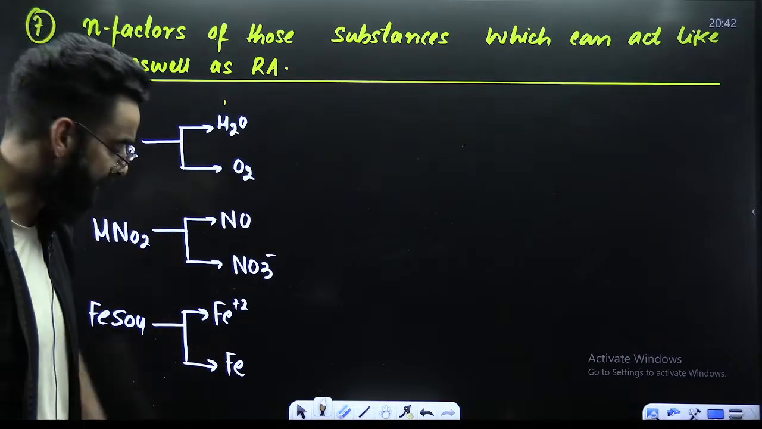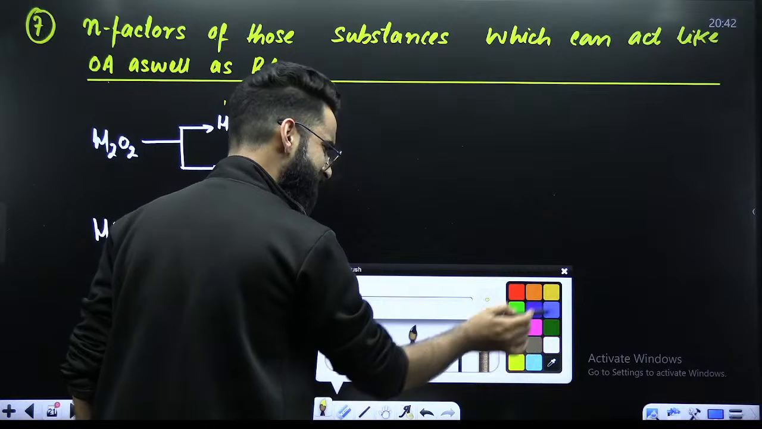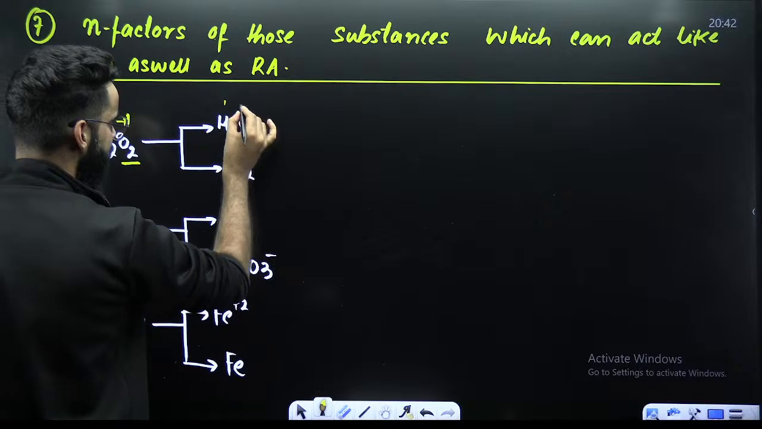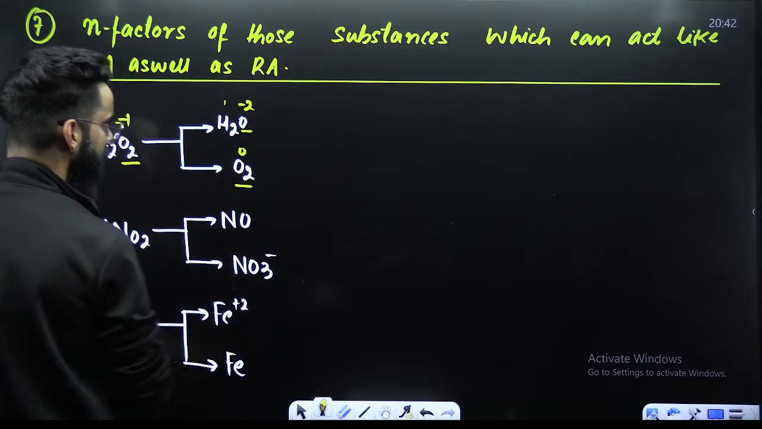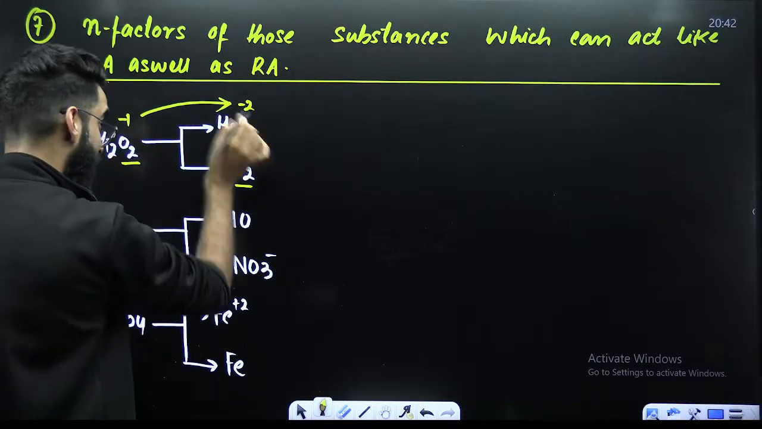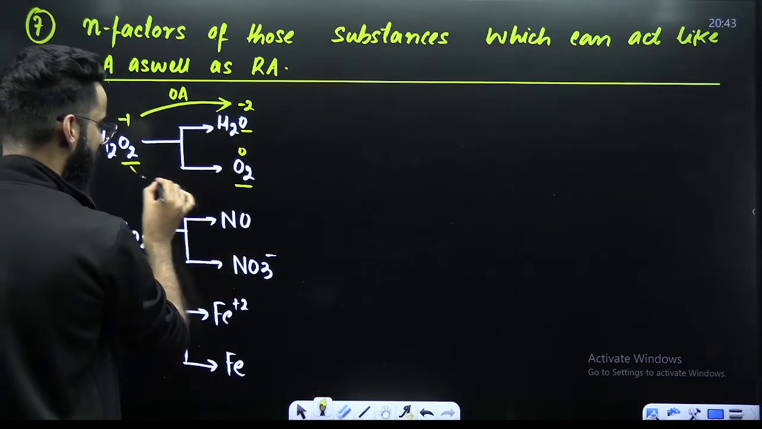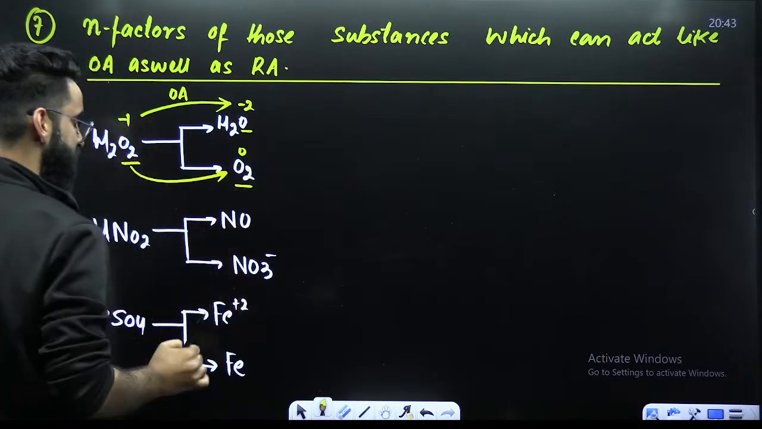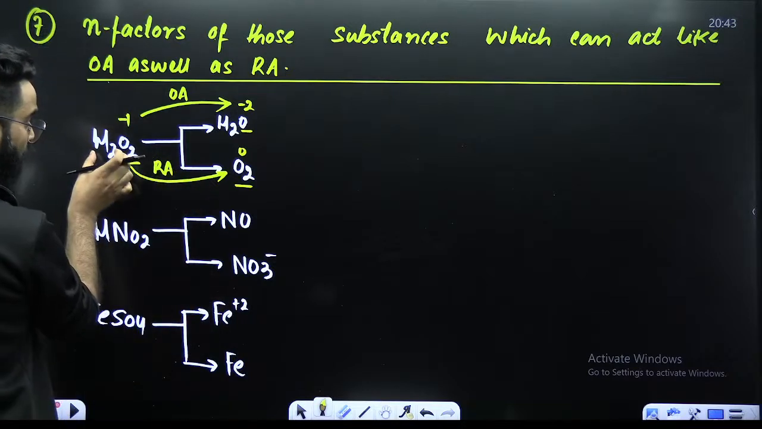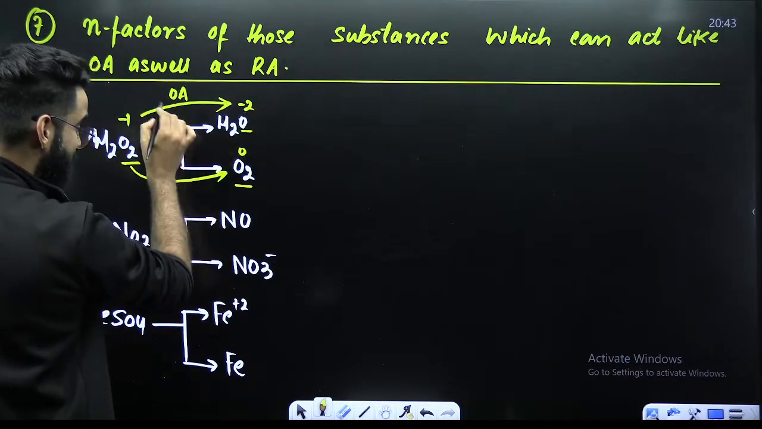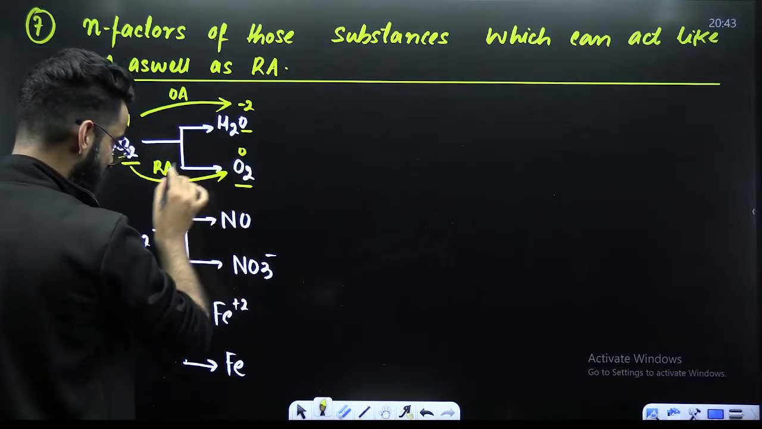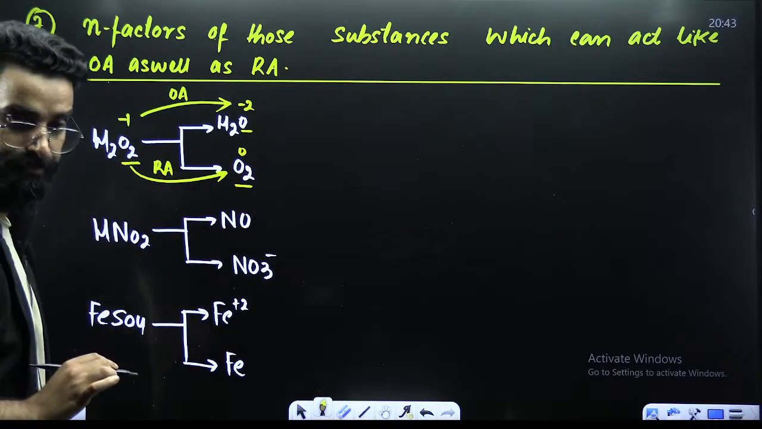Now understand what exactly is happening over here. This is something very simple. Oxidation state of oxygen here is -1. Here it is -2. Here it is 0. Now, -1 to -2, decrease in the oxidation state, reduction, so oxidizing agent. -1 to 0, increase in the oxidation state, oxidation, so reducing agent. So whenever you see H2O2 getting converted into water, understand it is behaving like the oxidizing agent. Whenever you see H2O2 getting converted into O2, it's behaving like the reducing agent.